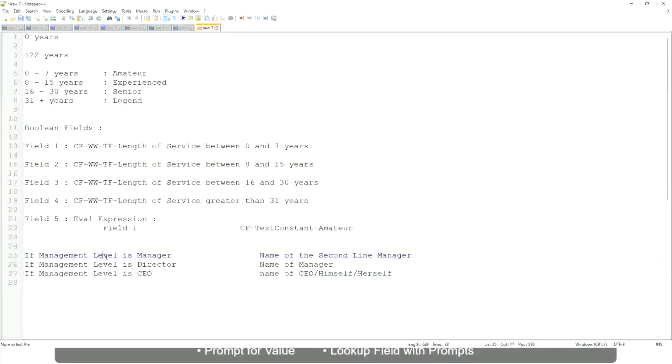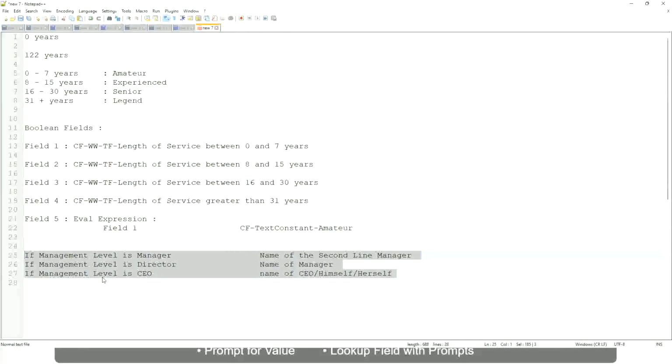So if this is a requirement, like if the management level is a manager, we have to return the second line manager's name so that it is a clickable link. If the management level is director, you have to return the name of the manager, because the director may not have a second level manager. He may be reporting directly to the CEO, and if it is a CEO, return the name of the CEO, which is himself or self. This is a calculated field you have to come up with.